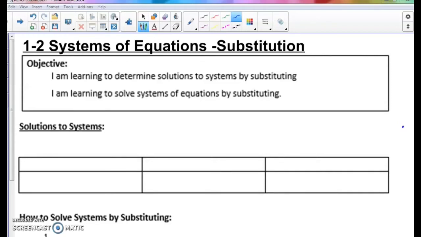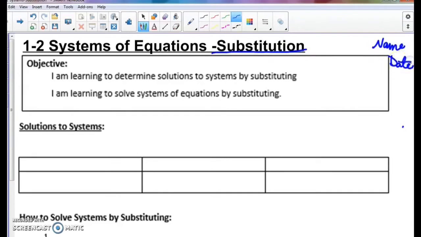Hi there, and welcome to 1-2 Systems of Equations. This time we're solving by substitution. So go ahead and write down the title, 1-2 Systems of Equations by Substitution. Put your name in the top right-hand corner, and today's date.